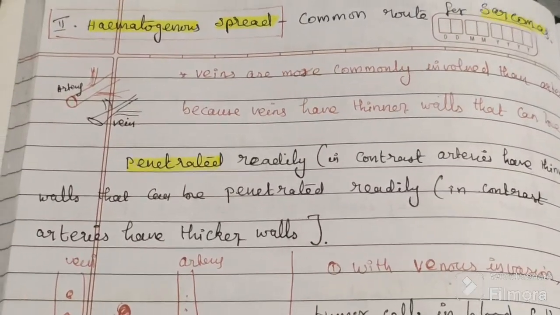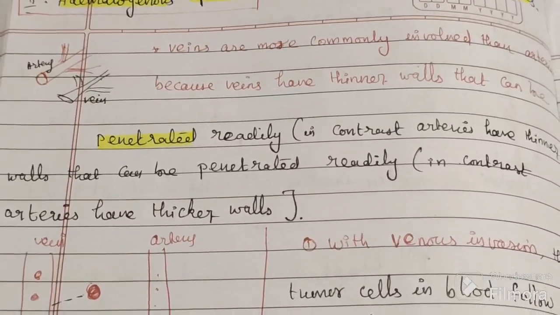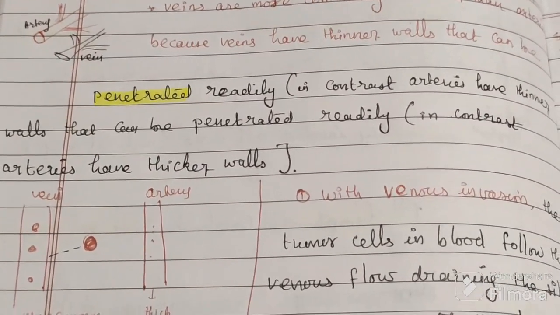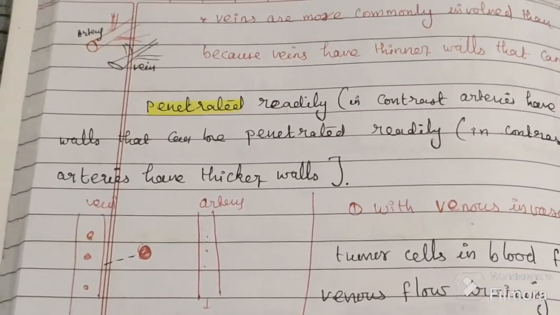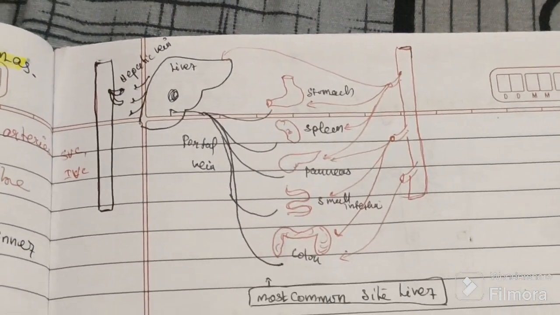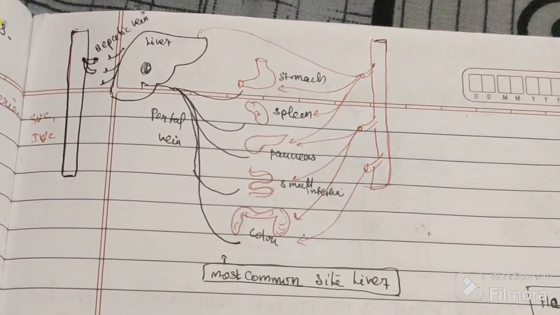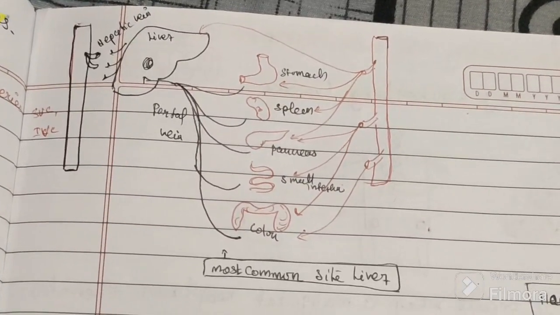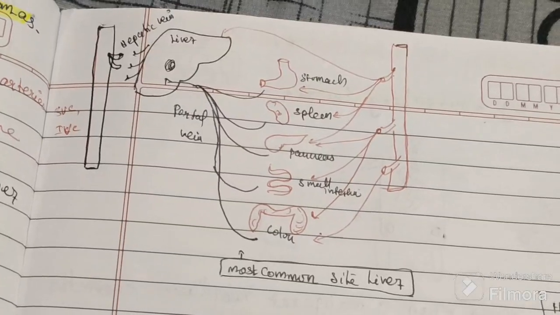That is the first point of hematogenous spread. The second thing: which organs are involved? Most commonly the liver, followed by the lungs. These are the two most common organs involved by venous invasion.